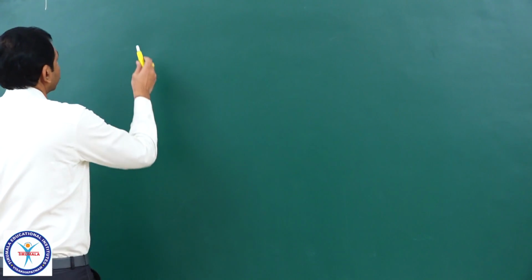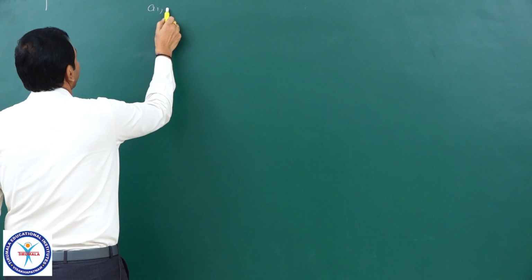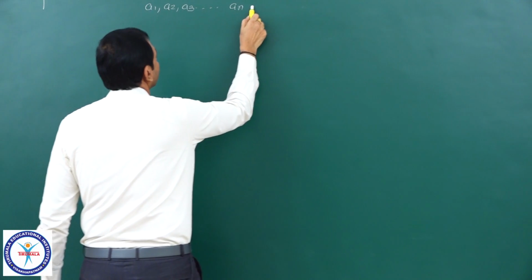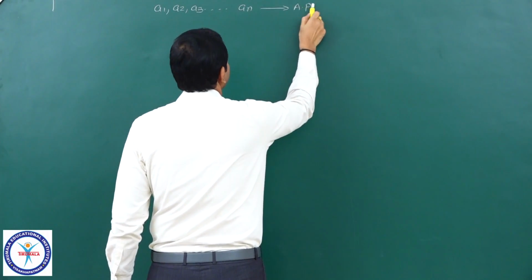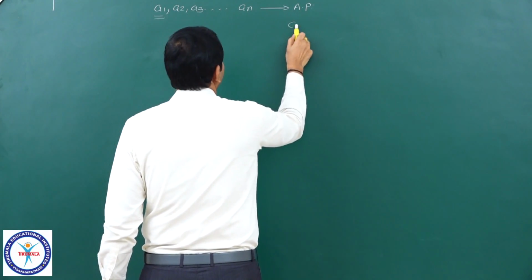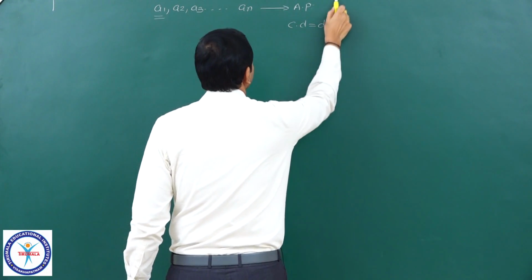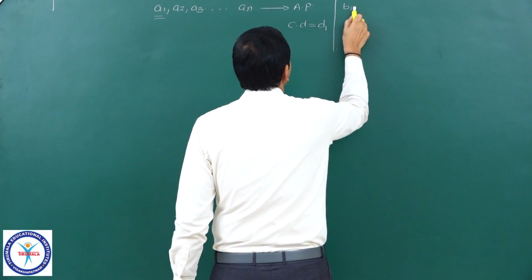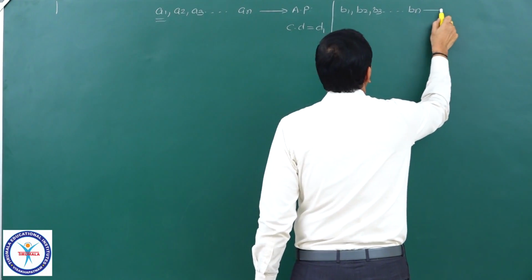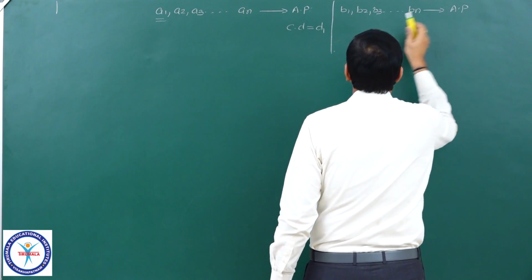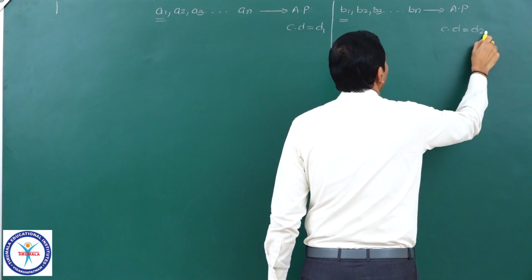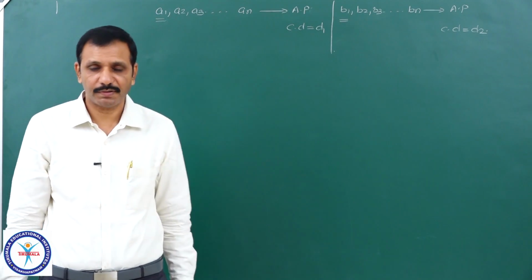Observe this point. Let a1, a2, a3 and so on, an be one AP, the first AP, with first term a1 and common difference I will take as d1. And b1, b2, b3 and so on, bn is another AP, the second AP, with first term b1 and common difference I will take d2.